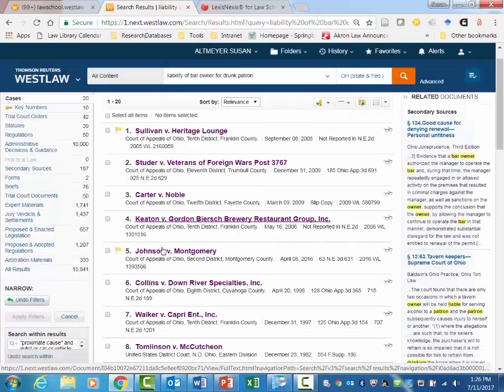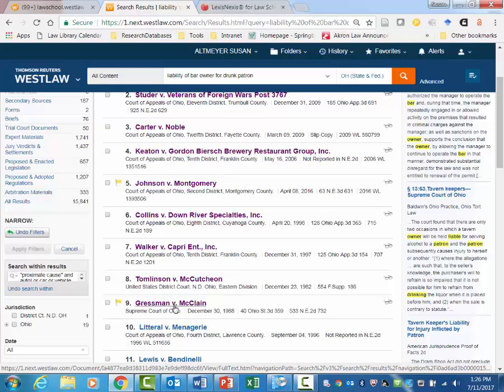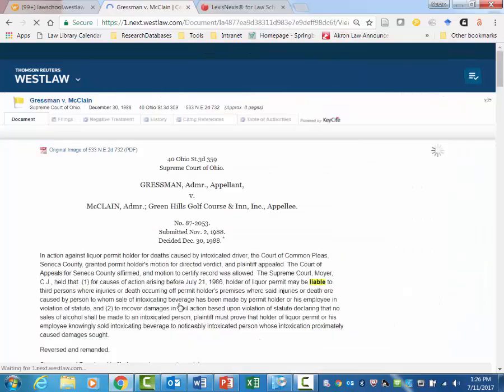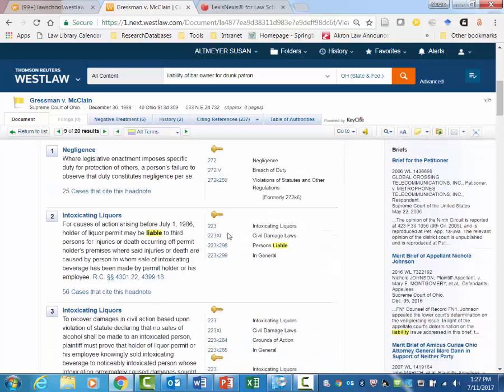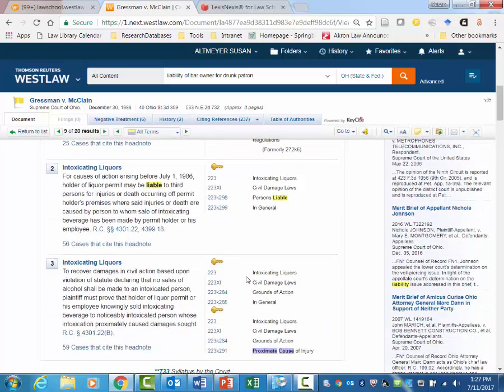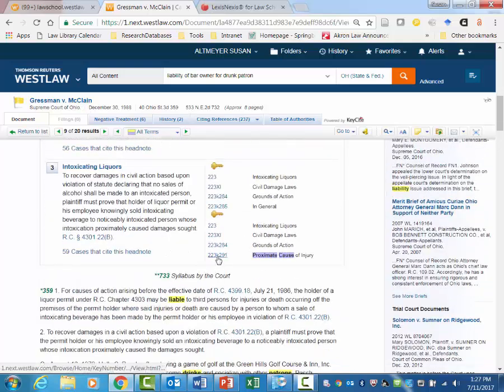Okay, so I get a number of cases here. Let's look at this Gressman case. That's an Ohio Supreme Court case. And recall that there are headnotes on top of the case. The headnotes do a couple things. They summarize the key points of law for you, and they tell you what sections of the West Digest are applying to this case. So what you could do is click on these digest numbers. You could do cases that cited this headnote as well if you wanted to do that, or you could click on this key number for intoxicating liquors, civil damage laws, grounds of action, proximate cause of injury.